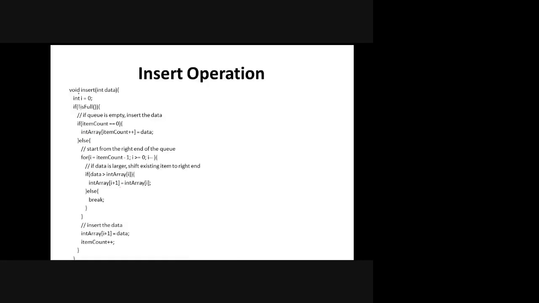Yeah, so now see here the insert operation. First we check whether the queue is full; this is the normal procedure. And if your item count is 0, increment the item count and insert the particular data. Else, you have to start from the right end of the queue.